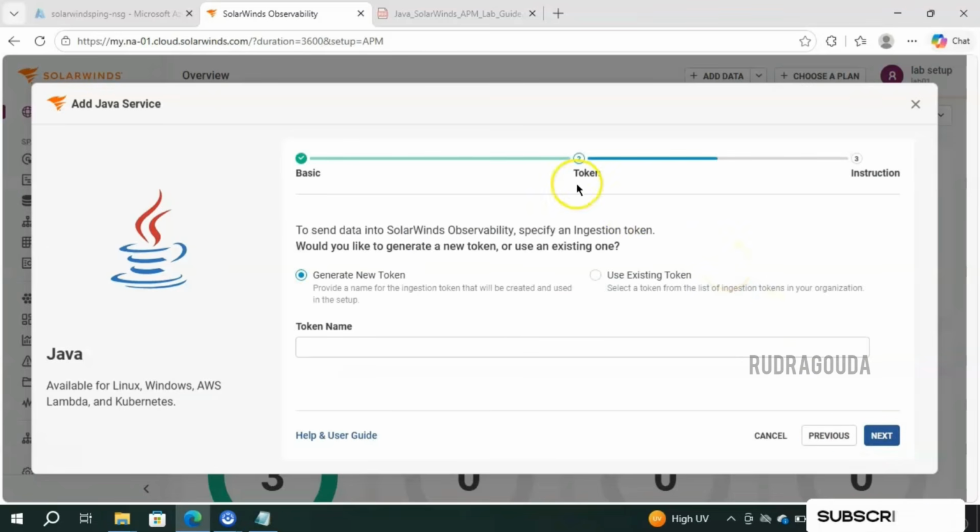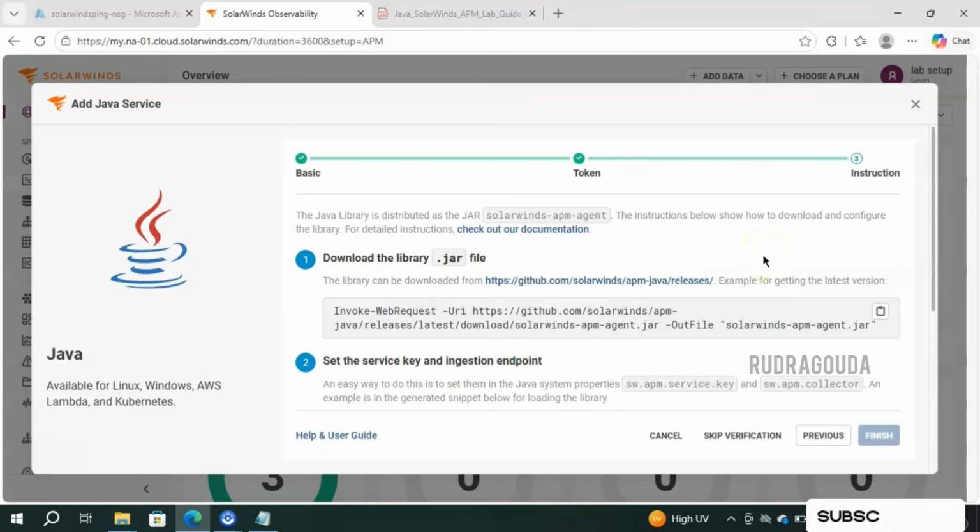And now we are in the second section, that is token. This is very important for authentication, right? So you can use a new token, or if you want to work with one which already exists, then go for use existing token. Already I have a token in my environment. While explaining another concept, I created a token called lab 001. So I am going to use that one only. Then click on next, and this is a very important page.